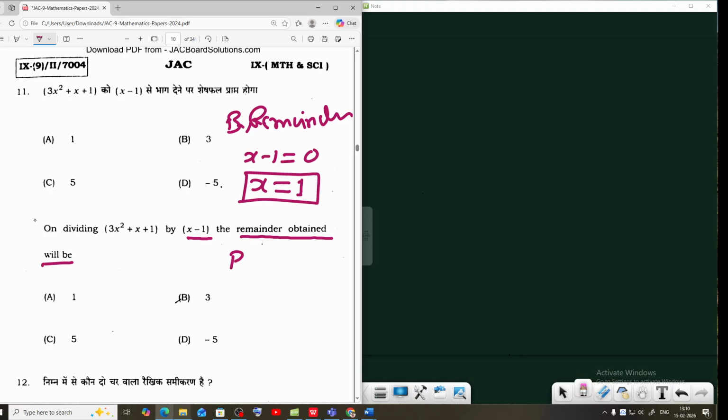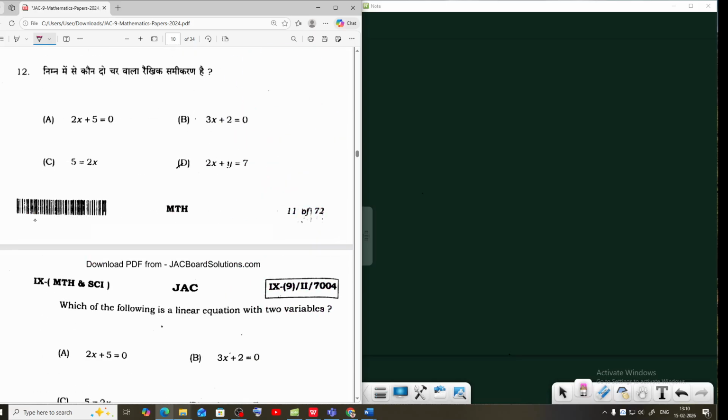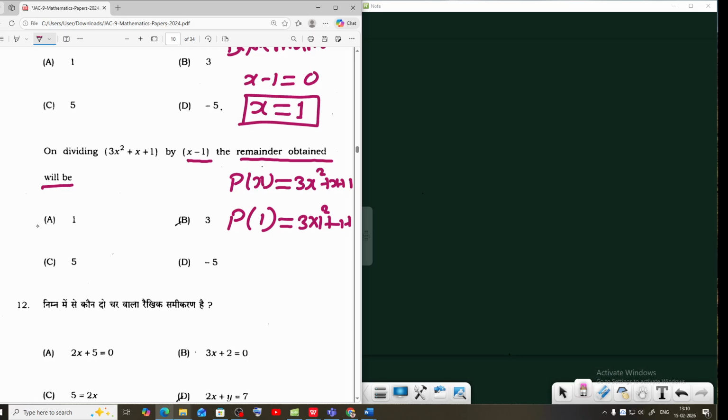We write p of x equal to 3x square plus x plus 1. Then p of 1 is equal to 3 into 1 square plus 1 plus 1. That means 3 plus 1 plus 1. Your answer will be 5. That means 5 is the remainder.